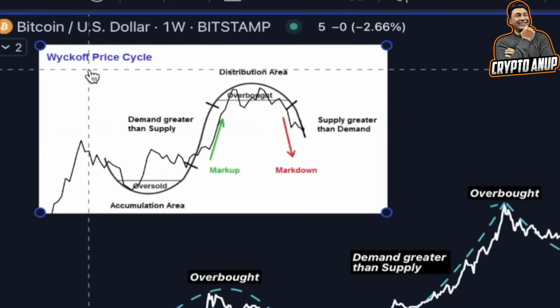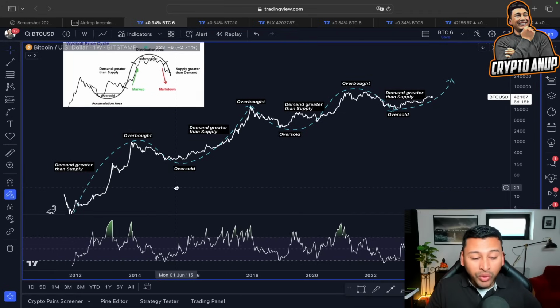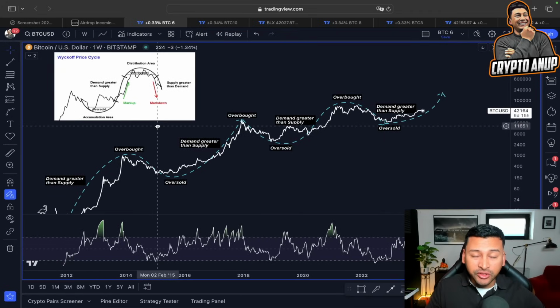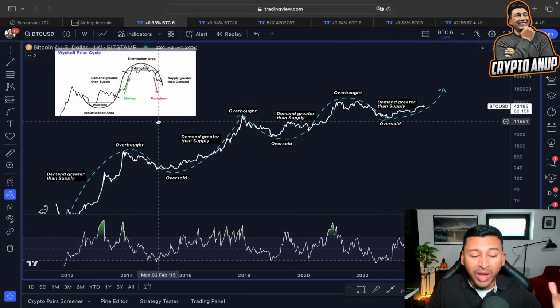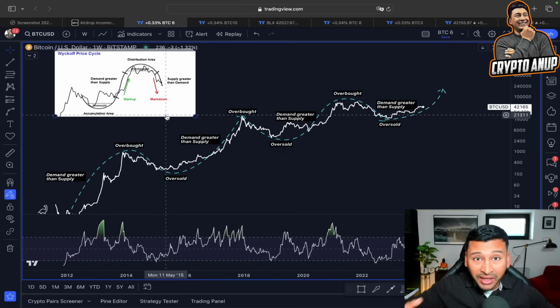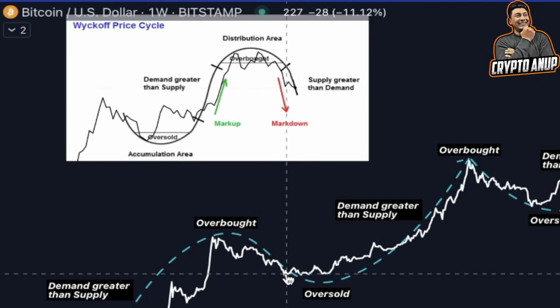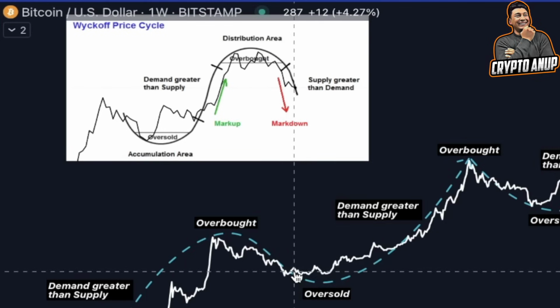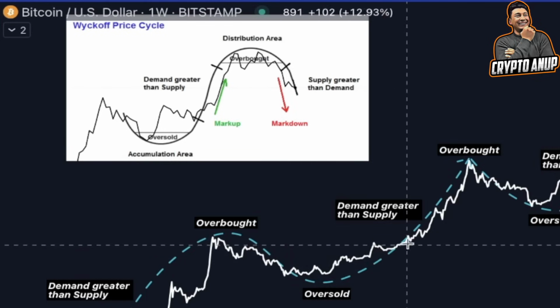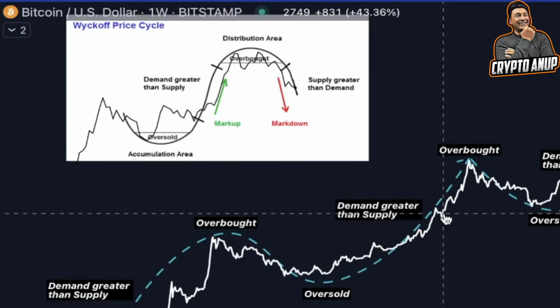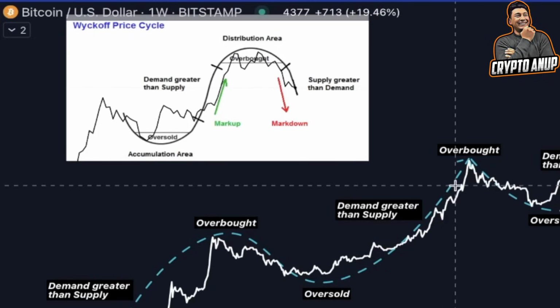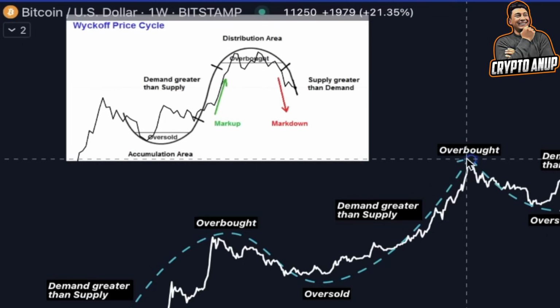If we look at this Wyckoff price cycle, when we start with an actual impulsive move, an actual markup phase, what tends to happen first? Before starting an actual markup phase, we tend to find ourselves in this accumulation area, or oversold area. For example, from 2015, we got attracted towards this oversold area, also known as the accumulation phase. After ending the accumulation phase, we started with this new impulsive move, which is known as the markup phase. After the markup phase, we entered this overbought area, also known as the distribution phase.